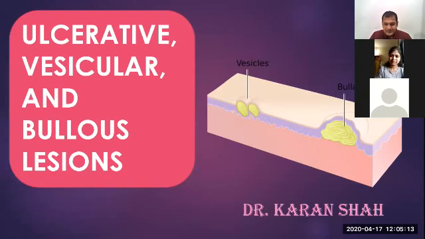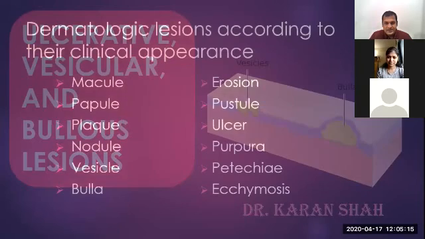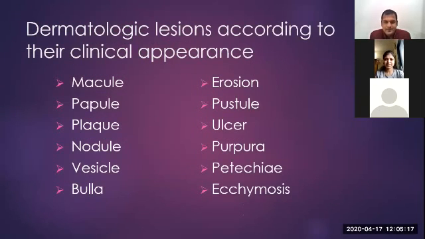So before we start with the individual topics, we should first know the definitions. These definitions are important for us to describe any lesion. Every peculiar lesion, like an abscess or ulcer, will have a different presentation, and a herpetic lesion will have a different presentation. So we have to describe those terminologies for that particular lesion. Starting with the definitions, we have macule, papule, plaque, nodule, vesicle, bulla, erosion, pustule, ulcer, purpura, petechiae, and ecchymosis.